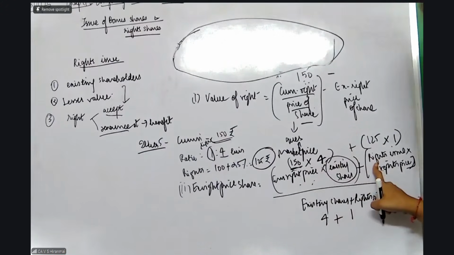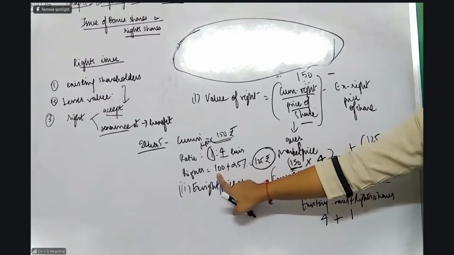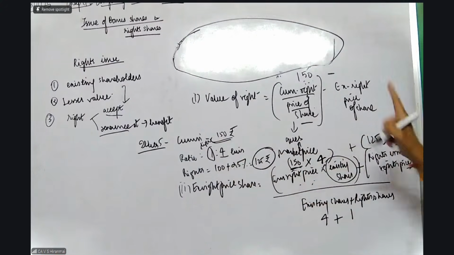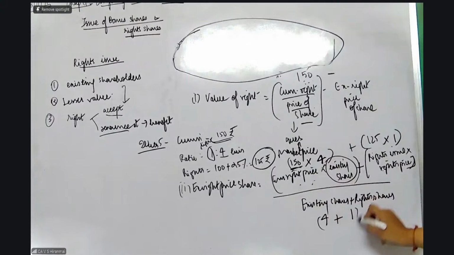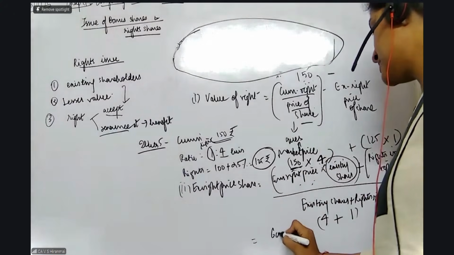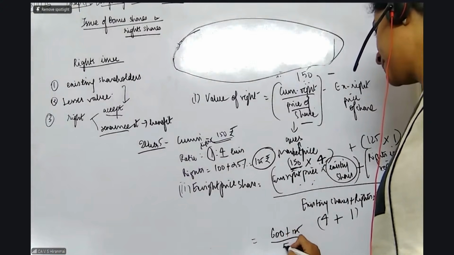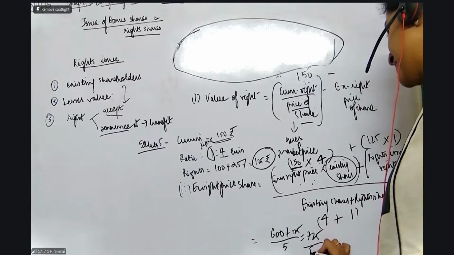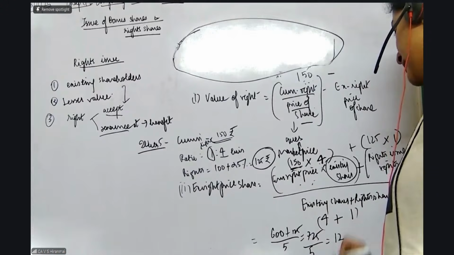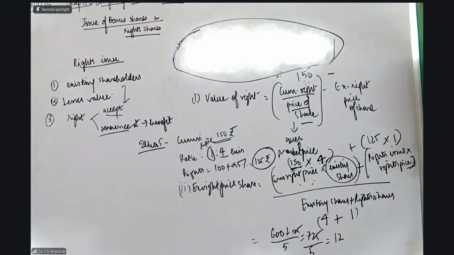Now what is the right issue price? It is 100 rupees face value plus 125 rupees into 1 share I am going to get. This is 4 plus 1. So 150 into 4 is 600 plus 125 divided by 5. 725 divided by 5. So this comes to 120. Not 120. 145. Correct. This is 145 rupees.